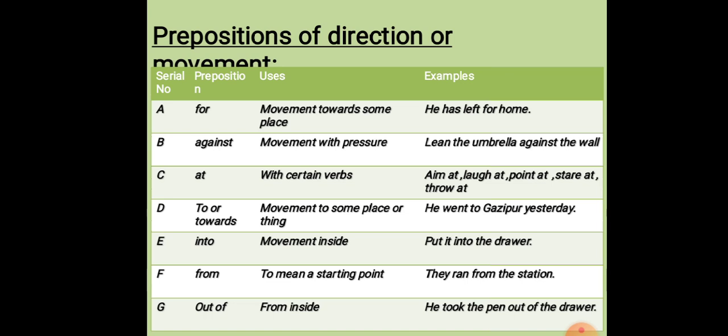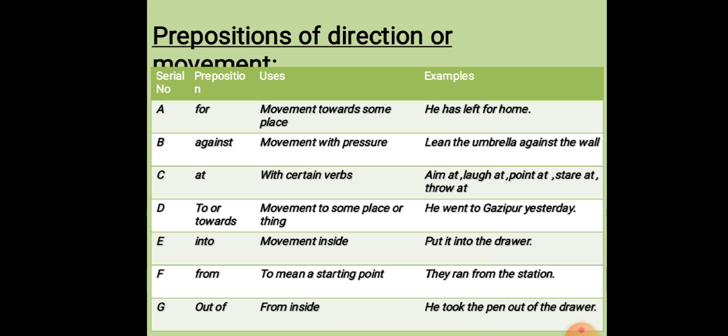Now you see the prepositions used as prepositions of direction or movement. We use for to indicate movement towards some place. For example, he has left for home. Against is used to indicate movement with pressure. Lean the umbrella against the wall.